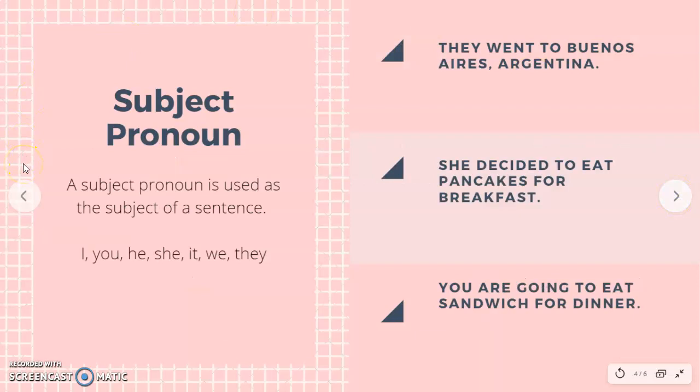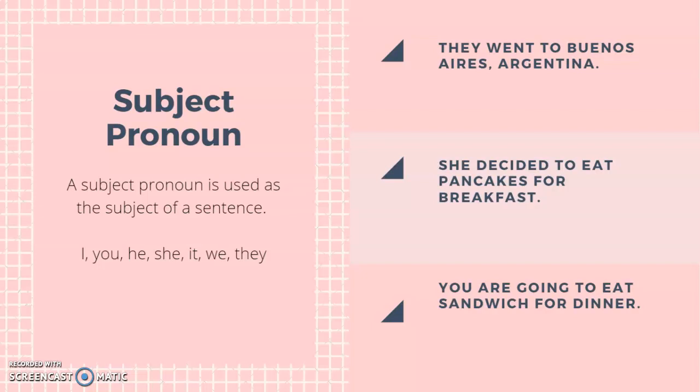Now we're going to subject and object pronouns, guys. And we're going to talk about subject first. A subject pronoun is used as the subject of a sentence. I, you, he, she, it, we, and they are our subject pronouns.